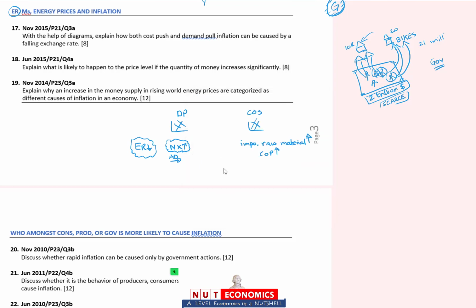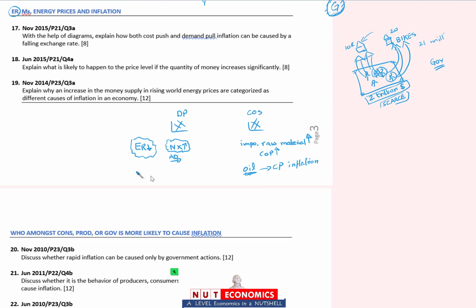Okay. Energy prices again, remember it, we are talking about an increase in the price of oil, and when oil becomes more expensive, the cost of production increases and therefore your aggregate supply will shift to the right. So oil से cost push inflation हो जाएगी, global energy prices से cost push inflation हो जाएगी. And then और क्या रह जाता है?